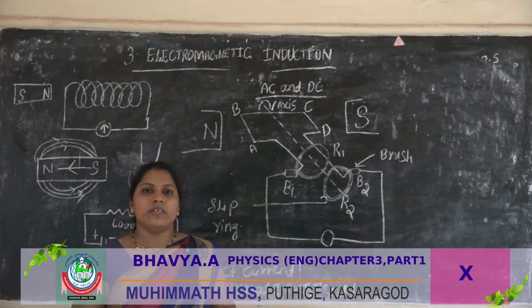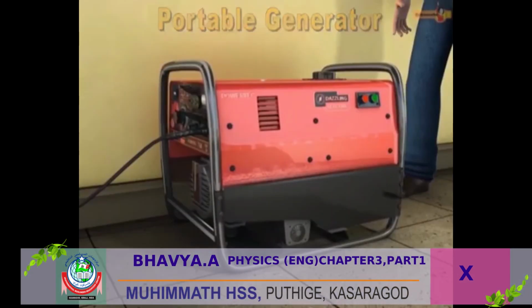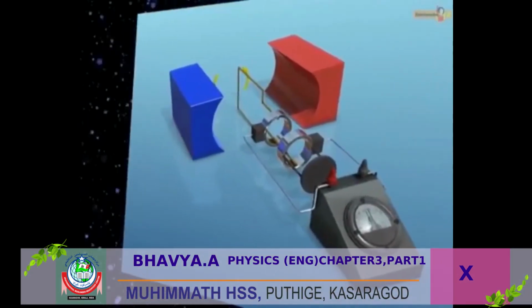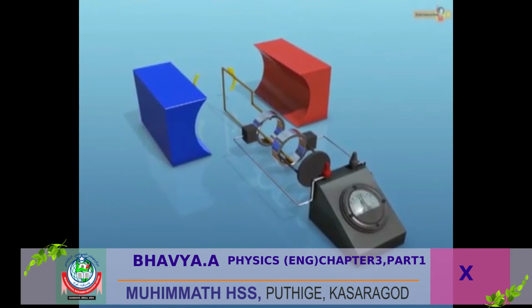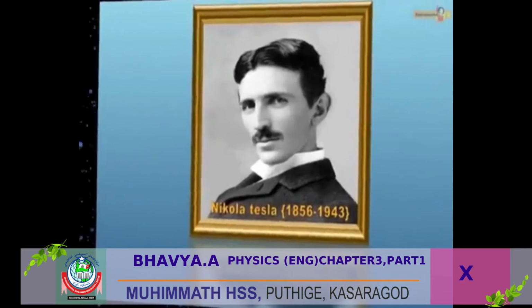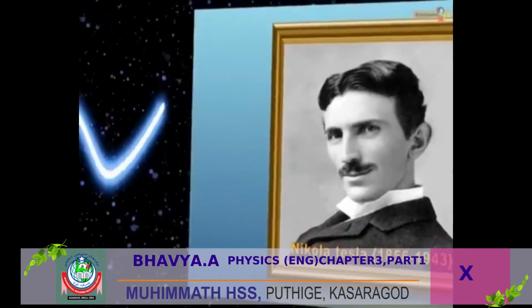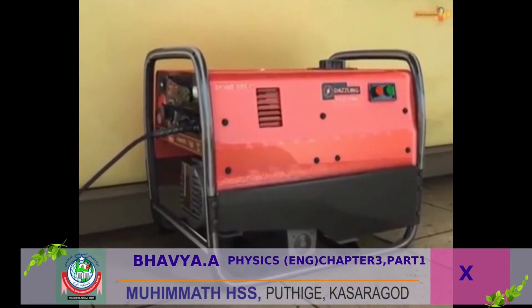So how does it work? See this video. How an AC generator produces electricity. An AC generator is a device used to convert mechanical energy into electrical energy. It was originally designed by the famous physicist Nikola Tesla. Its working is based on the principle of electromagnetic induction. Now see the construction of an AC generator.